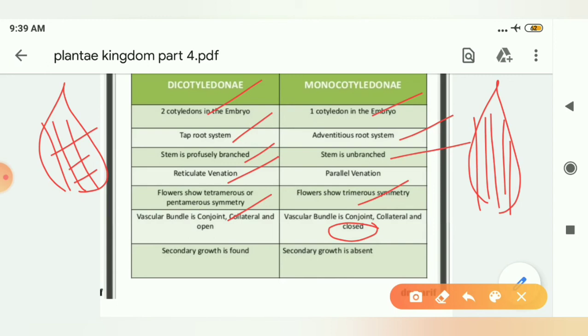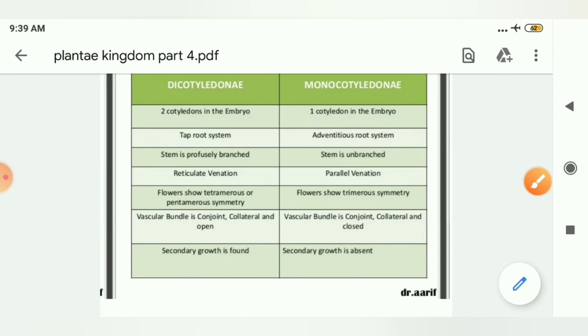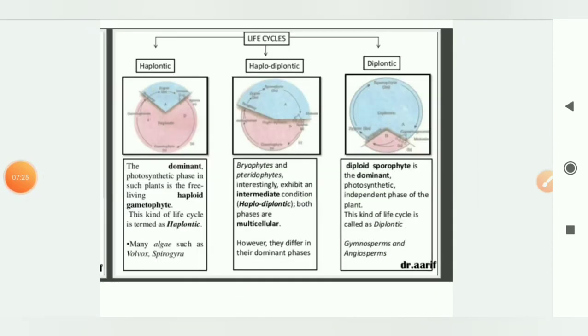Here, since cambium is absent, secondary growth is absent, whereas in dicotyledons secondary growth is present. So students, the last thing is the life cycle, which is of three types: haplontic, haplodiplontic and diplontic. What happens in haplontic?